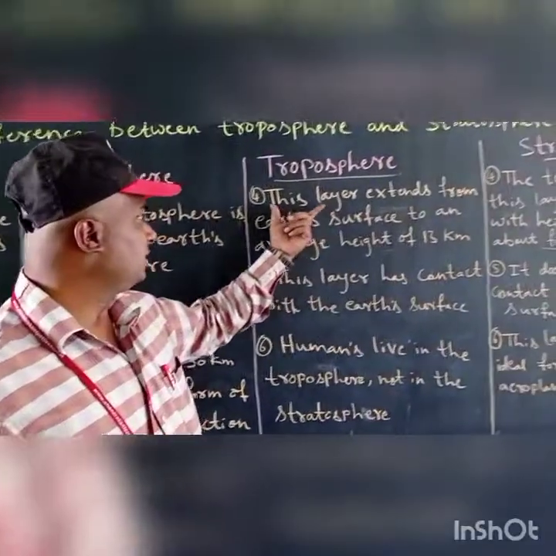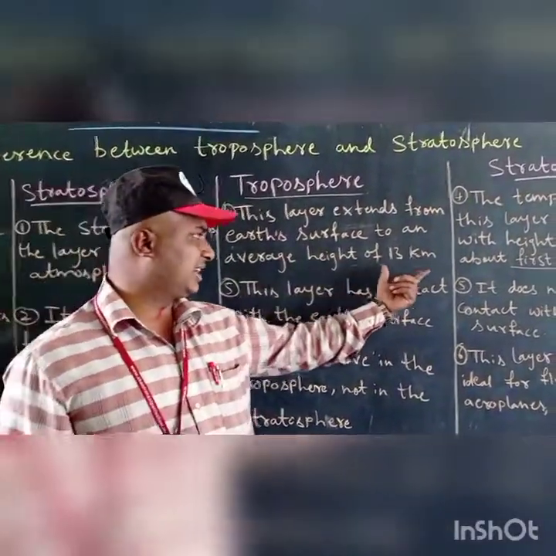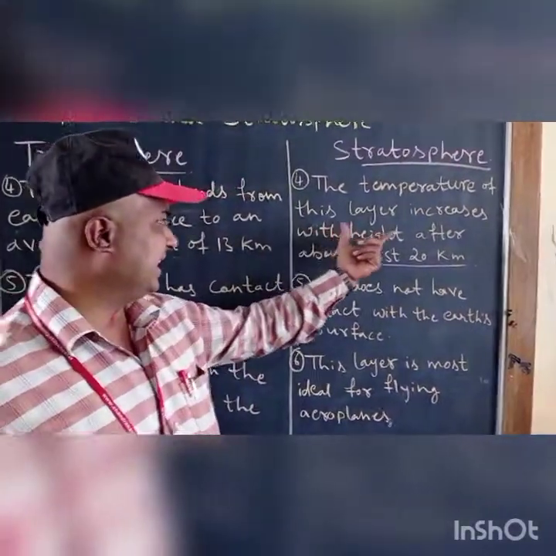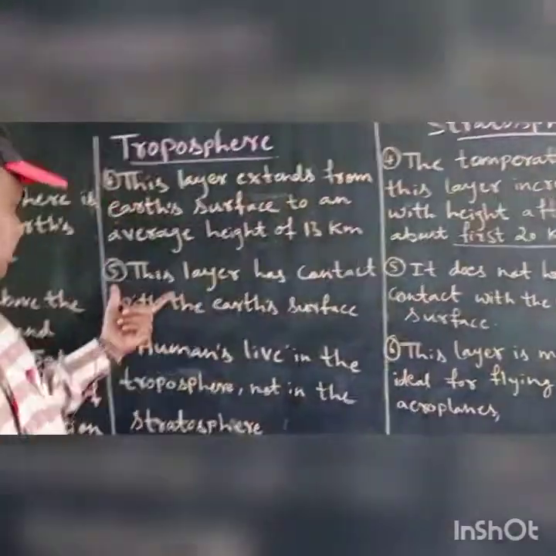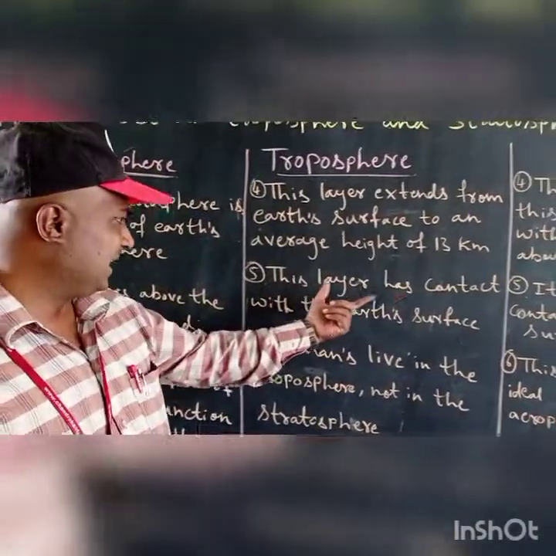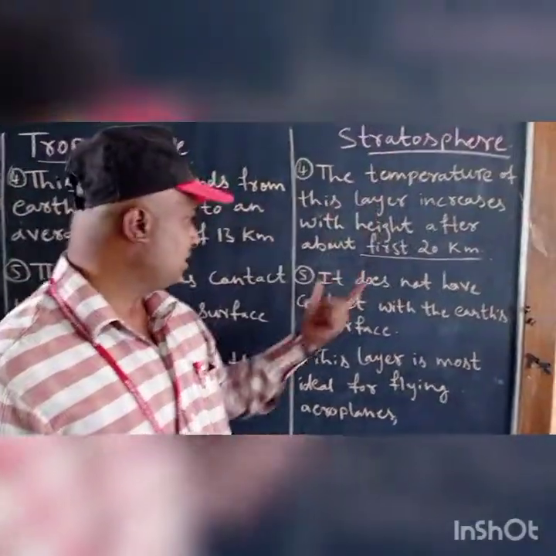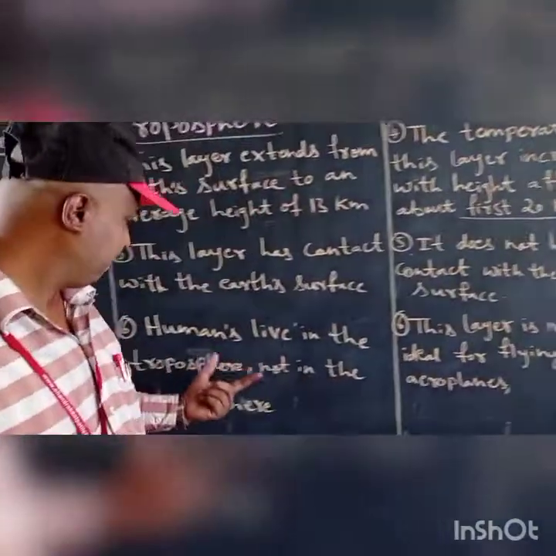And the fourth point: this layer extends from the earth's surface to an average height of 13 kilometers. Here the temperature in this layer increases with the height after about the first 20 kilometers. The troposphere has contact with the earth's surface. The stratosphere does not have any contact with the earth's surface.